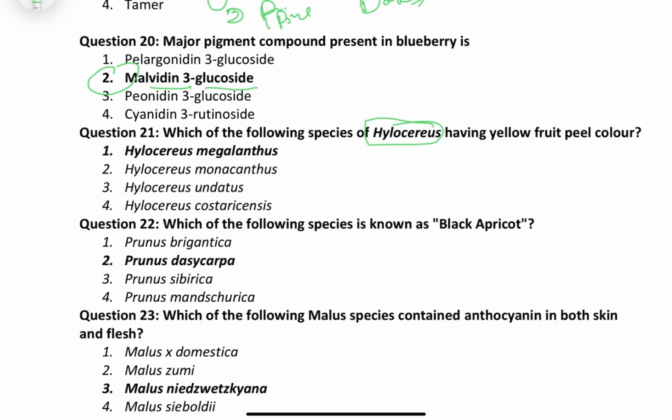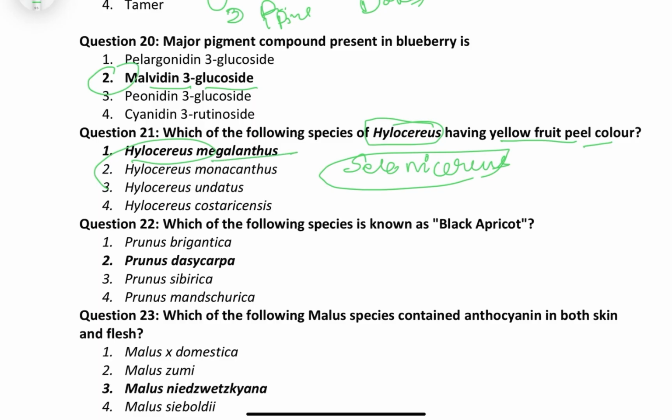But after 2017, both were merged and used as synonyms, and now Hylocereus is renamed as Selenicereus. So do not write Hylocereus anywhere. In this case they are asking for the yellow fruit peel color, so the correct answer is Hylocereus, now renamed Selenicereus megalanthus.